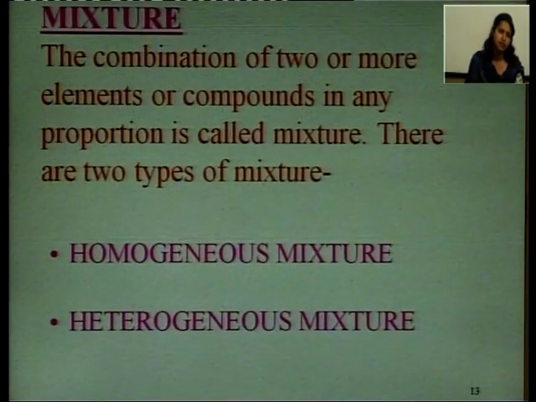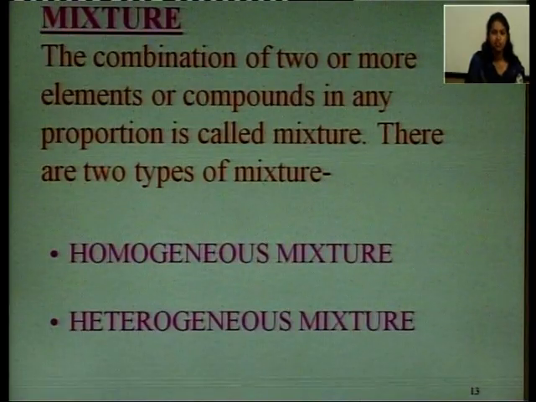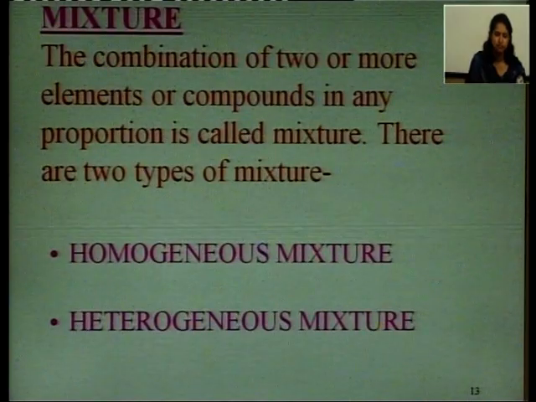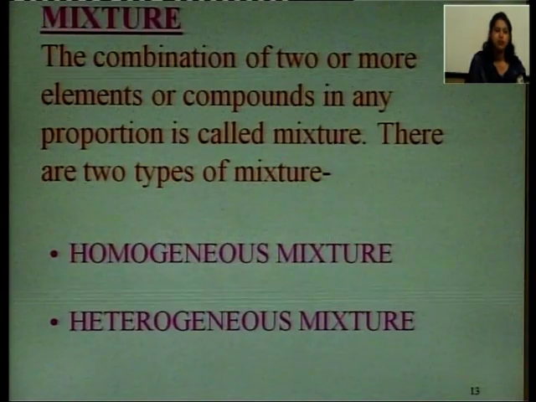For example, if you are combining nails made up of iron, you are mixing them with sand. They can be mixed in any ratio and that is a mixture, and this can be separated by physical and chemical methods. So, what are the two types of mixtures? One is homogeneous mixture, second is heterogeneous mixture. What do you mean by homogeneous?